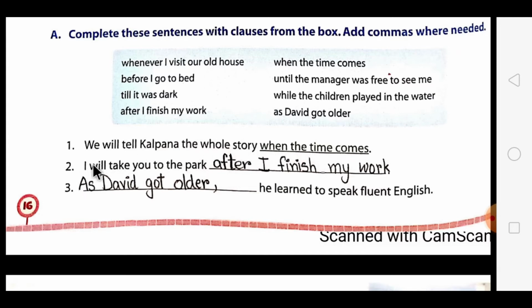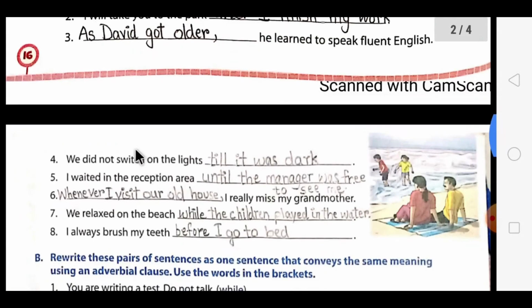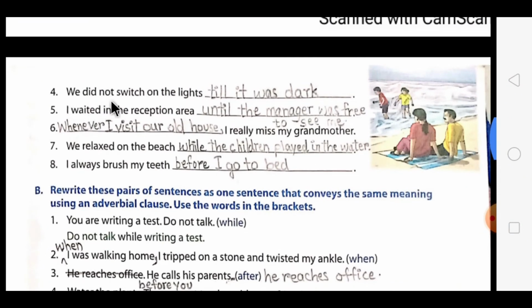Now come to the second one: I will take you to the park after I finish my work. The third one is: As David got older, he learned to speak fluent English. Then the fourth one: We did not switch on the lights till it was dark. Fifth one: I waited in the reception area until the manager was free to see me. Then the sixth one is: Whenever I visit our old house, I really miss my grandmother.